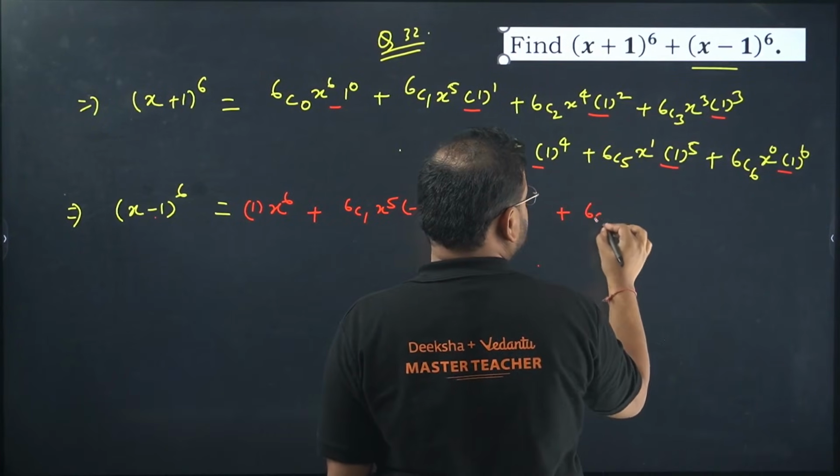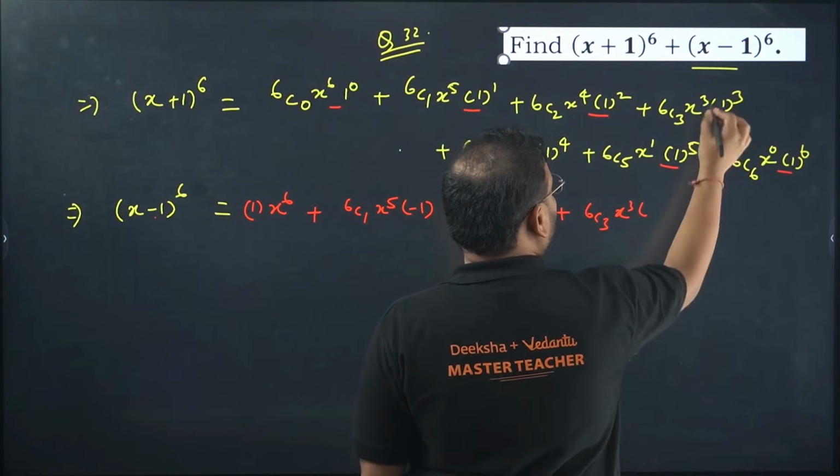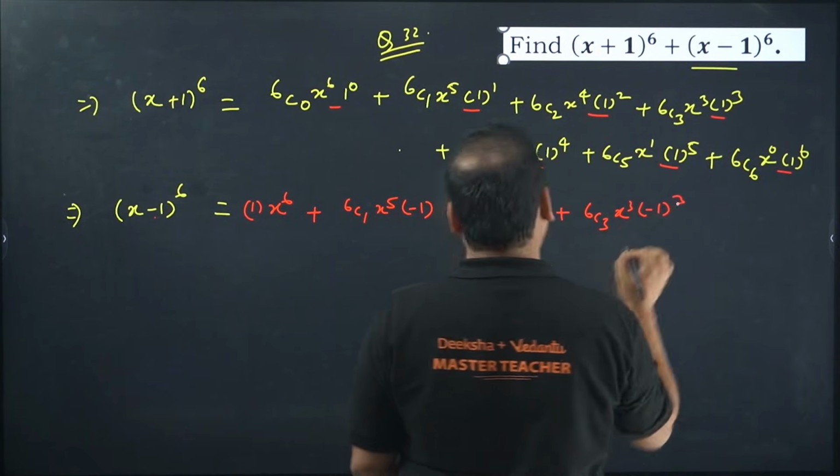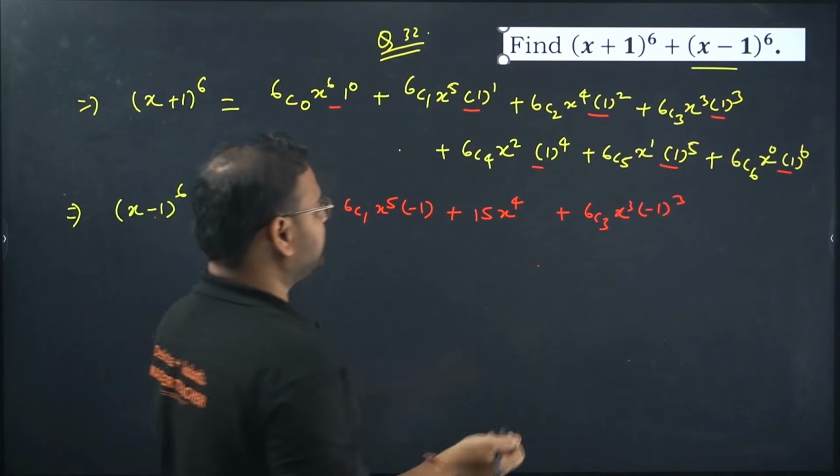Now we're gonna have 6c3 x cube. We have what here? Minus 1 power 3. Minus 1 power 3, again a negative number. Okay, check here.